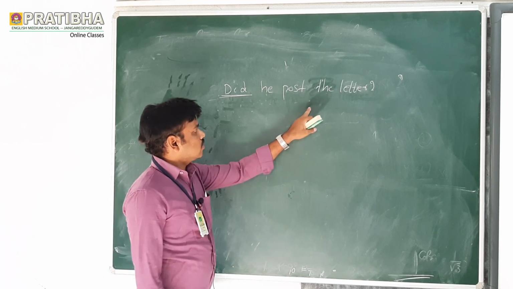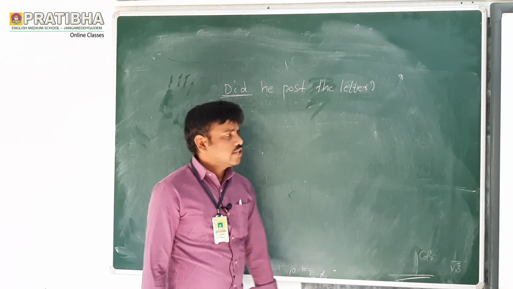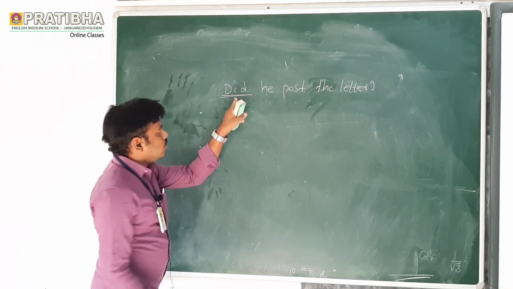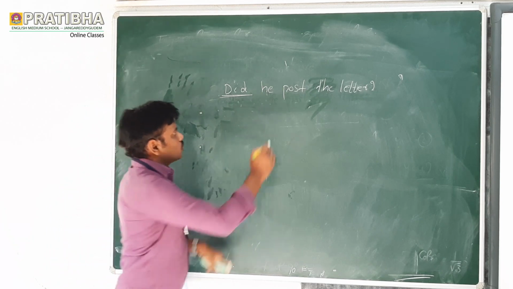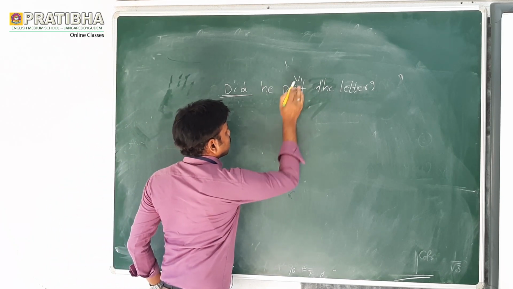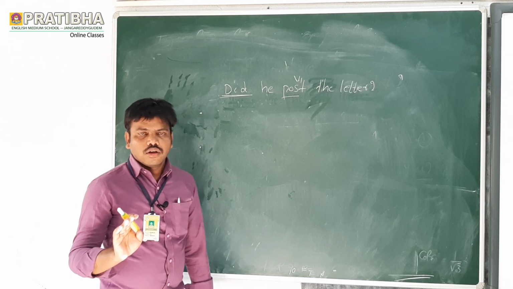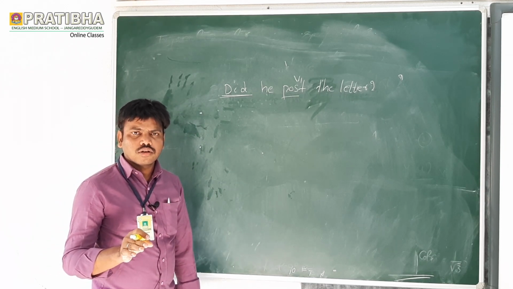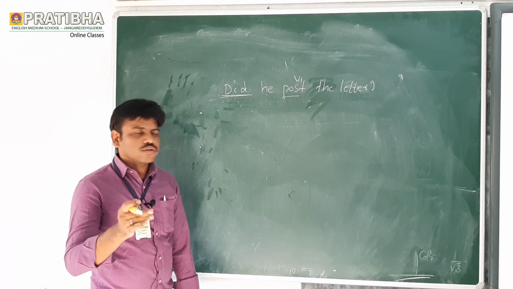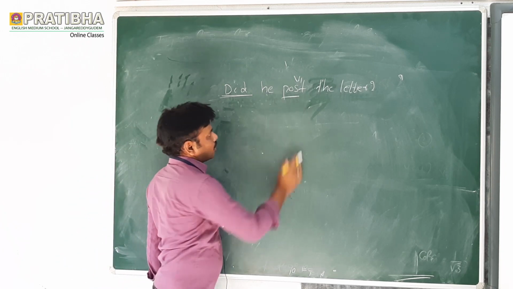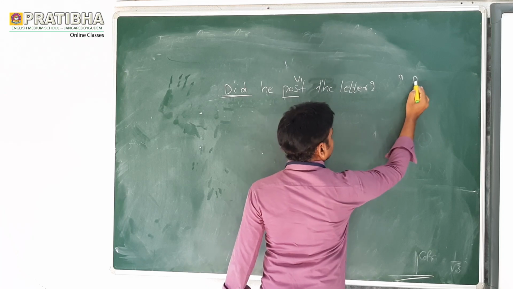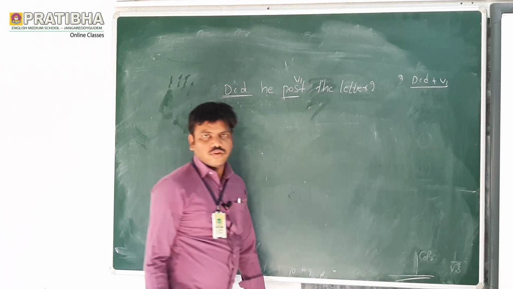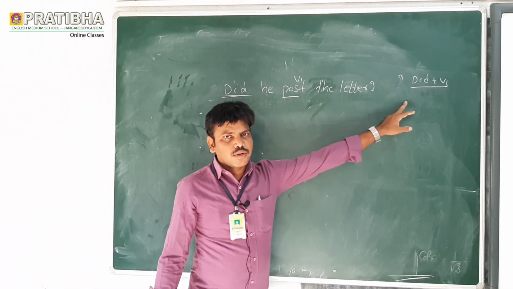Did he post the letter? When we write did, we should write the V1 form. Very, very important. V1 form only. If there is an interrogative sentence or negative sentence, you should use V1 only. Here we can see that did plus V1 form. Always write did plus V1 form.